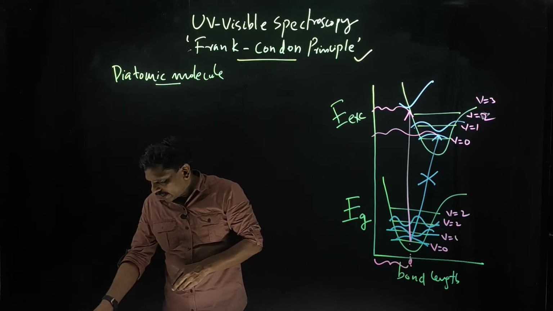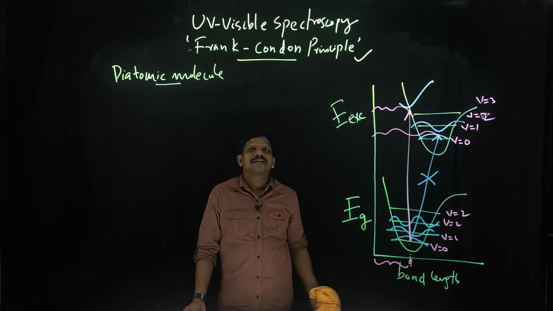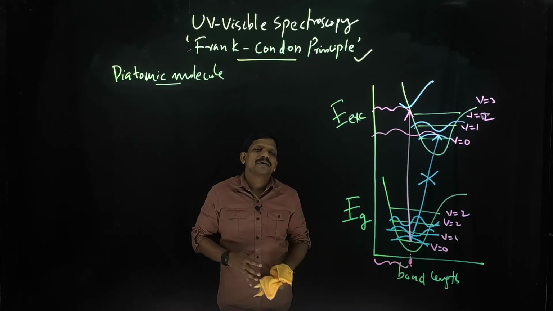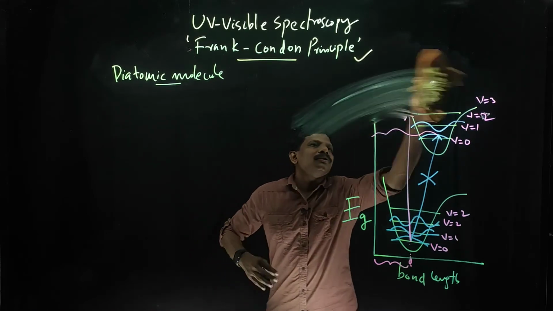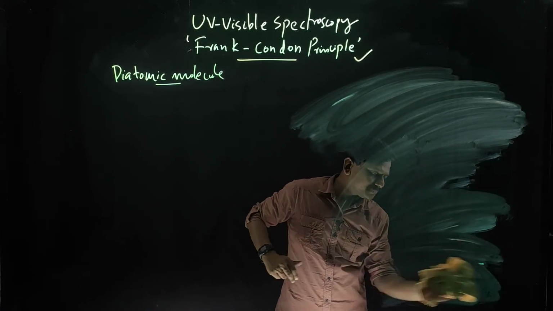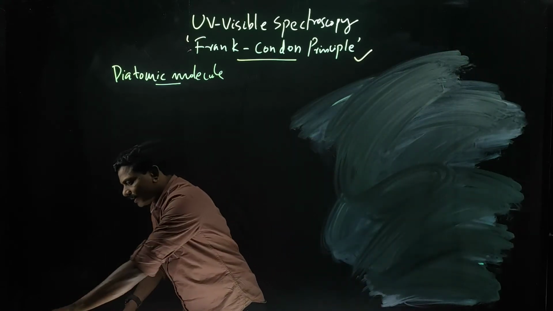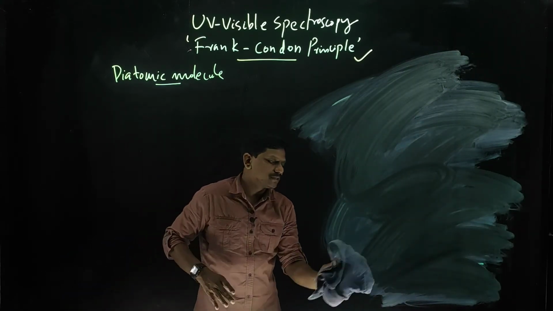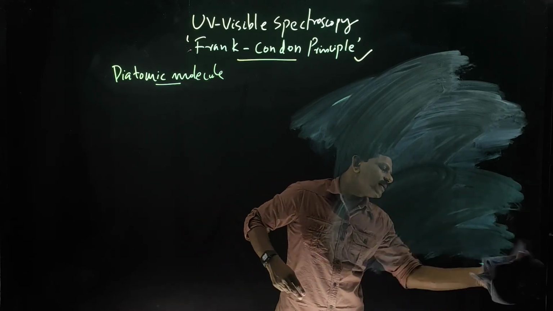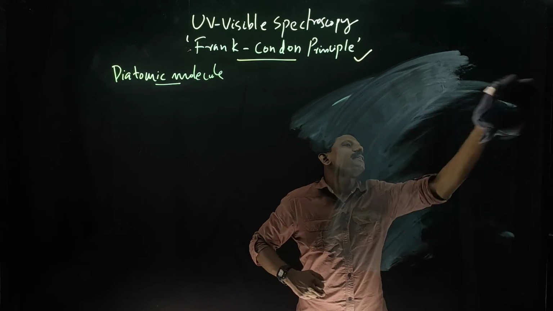So related to that, I can explain some more different cases of this Franck-Condon principle. I can explain one hypothetical case where the equilibrium internuclear distance of the ground state is similar to the excited state.